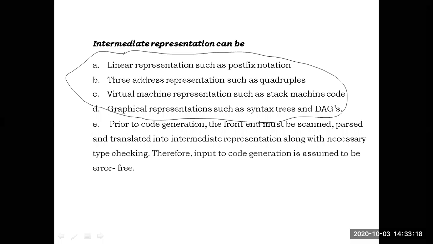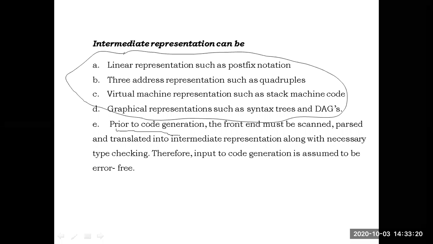Okay. See, prior to the code generation, the front end must be scanned, parsed and translated into the intermediate representation along with necessary type checking. Therefore, input to the code generation is assumed to be error free. Okay. Before coming to the code generation, the front end will scan, parse and translate it into intermediate code.